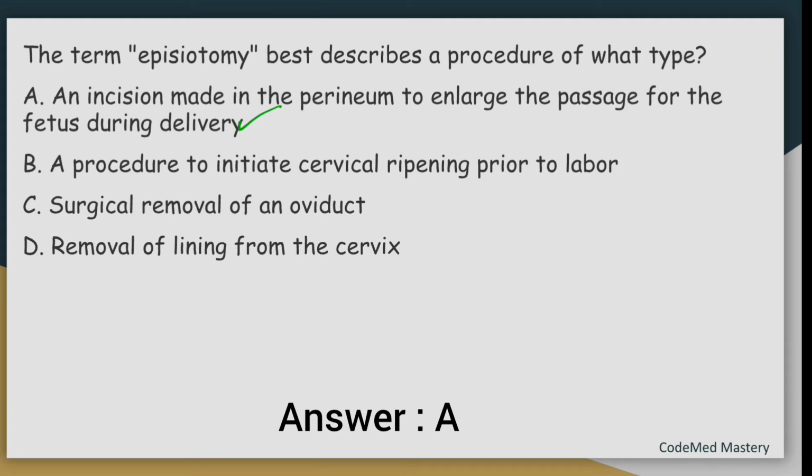An incision made in the perineum to enlarge the passage for the fetus during delivery. An episiotomy is cutting the skin between the vagina and the anus. This is usually done to enlarge the passage for a fetus during delivery. Let us move on to the next question.